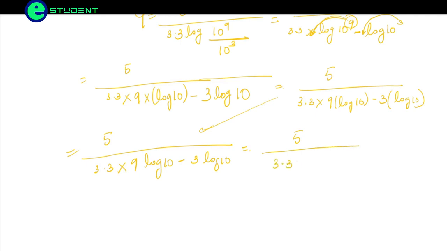Here these logs get subtracted, the log 10 cancels out, and we get 9 minus 3.